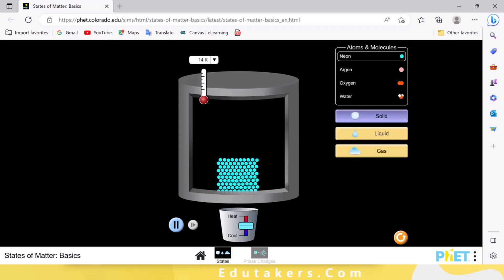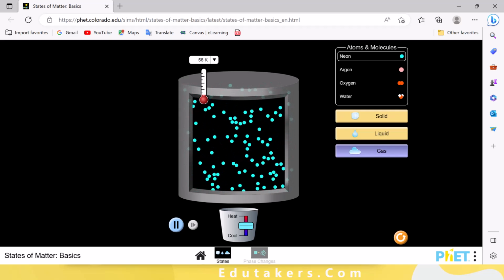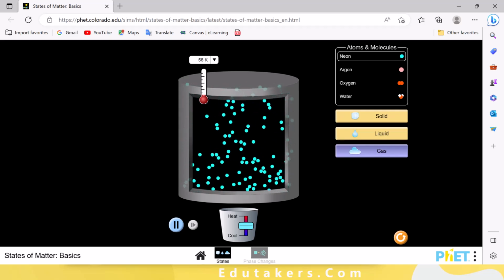You know that the molecules of the solid are very close to each other. There is very small spacing between these molecules. After that, let's look at the molecules of the liquid. You can see the spacing between the liquid molecules is very large as compared to the solid. And at the end there is a gas. The particles of the gas are very far apart from each other and these are easily moving.